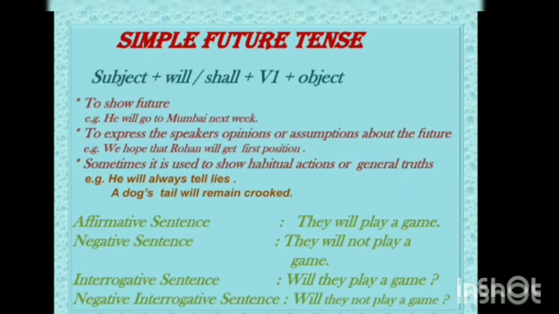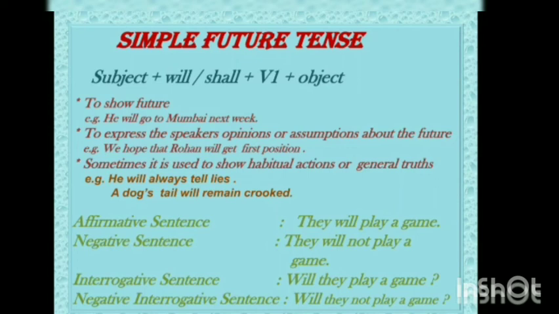Next is simple future tense, and the structure is subject plus will or shall plus V1, means first form of the verb, plus object. It is used to show future. For example, he will go to Mumbai next week. Simple future tense is used to express the speaker's opinions or assumptions about the future.